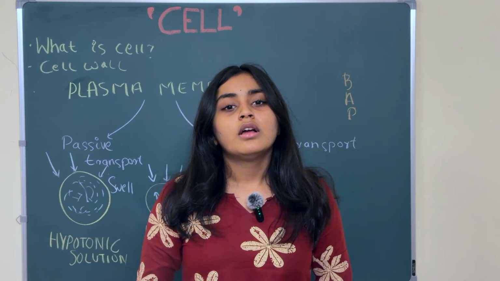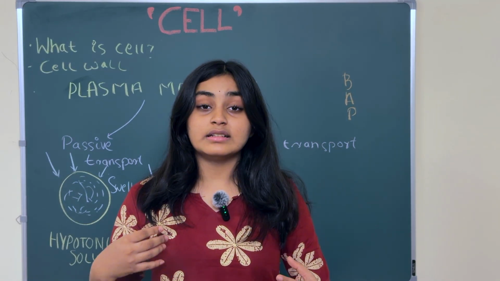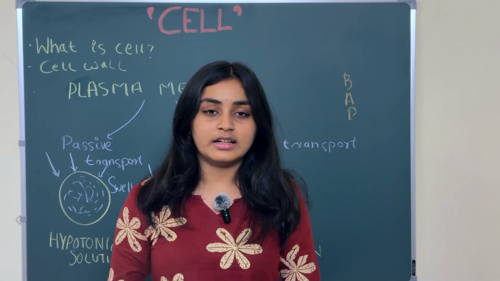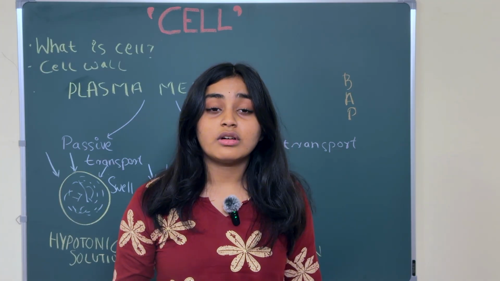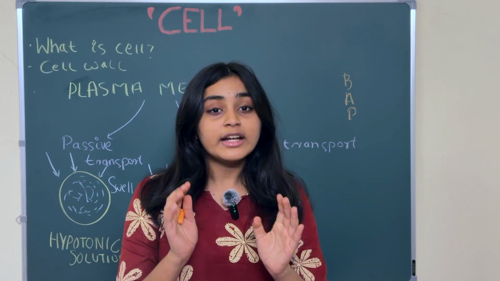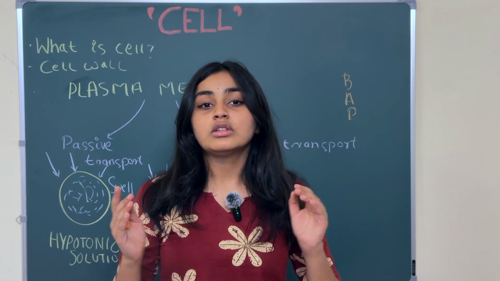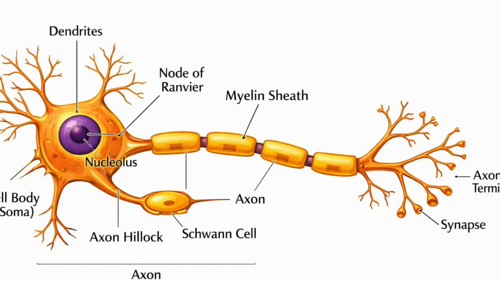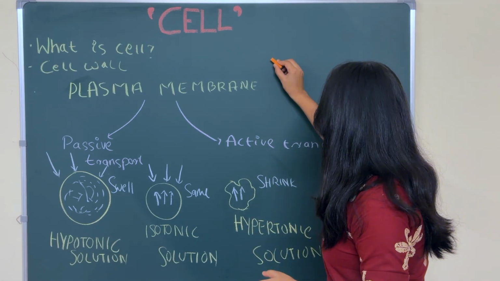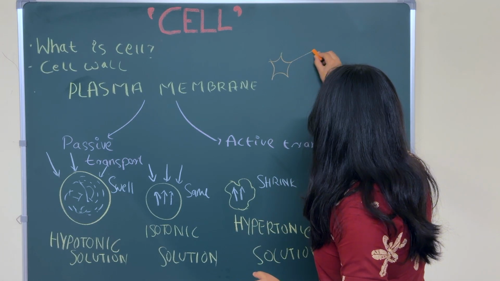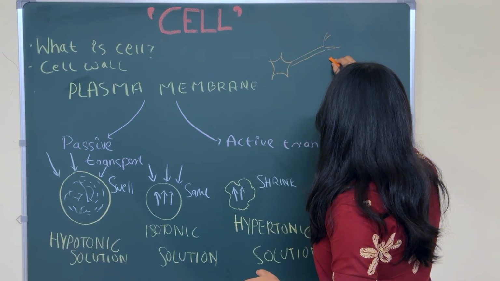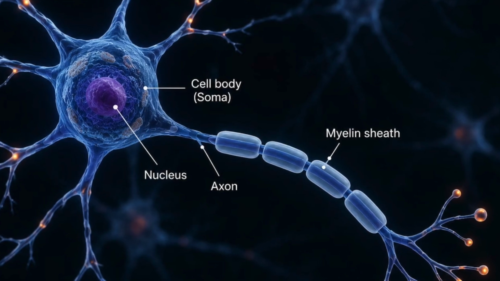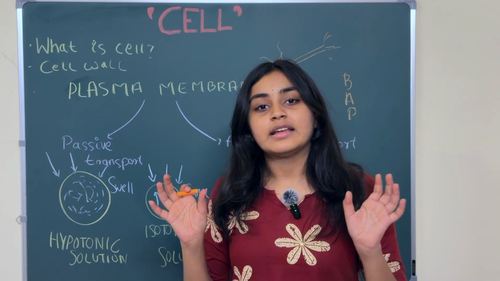Right? Now we will study the different shapes and sizes of cells. We all know that cells vary in shape, size, and even color, right? So different types of cells; we will first look inside the human body. The longest and branched cell in a human body is the nerve cell. It looks something like this. It is branched everywhere and it is the longest. So the branched and longest cell is the nerve cell.